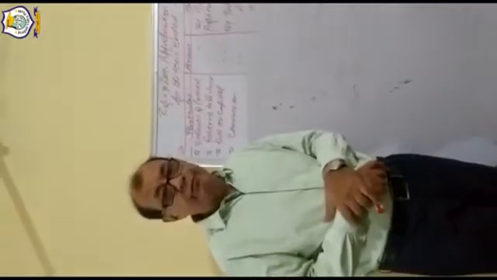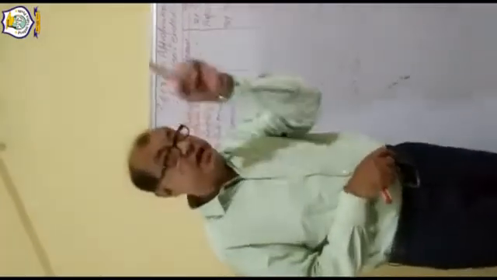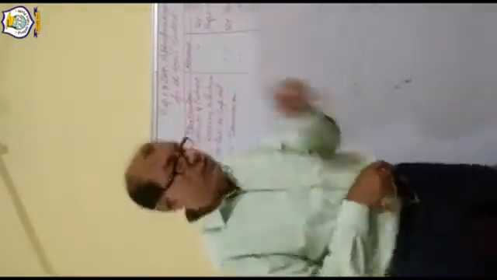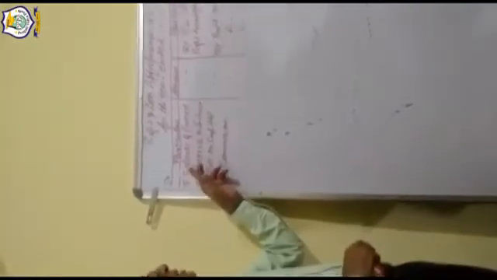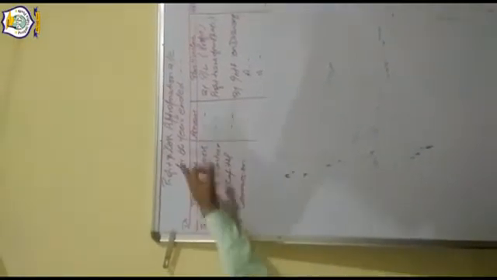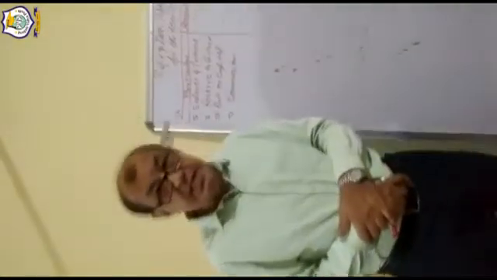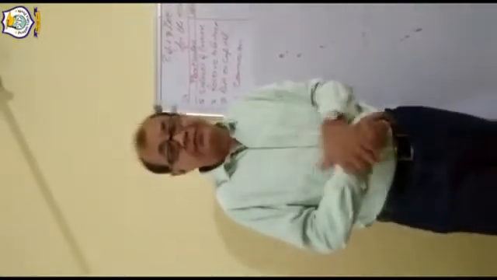Now the basics of accounts that you studied in 11th, that counts. Listen. Salaries of partners we write on the debit side of P&L appropriation. Why? Because this is an expenditure of the business.